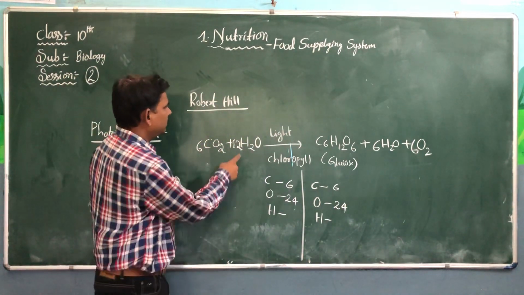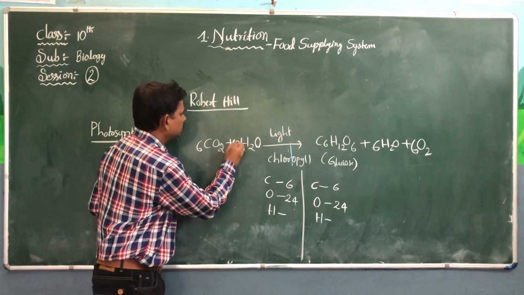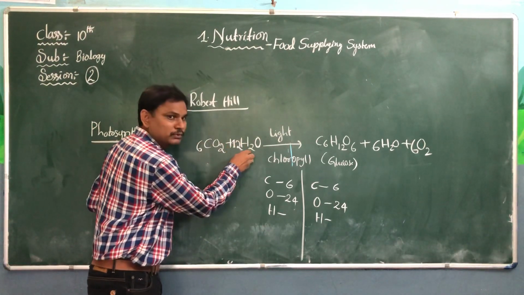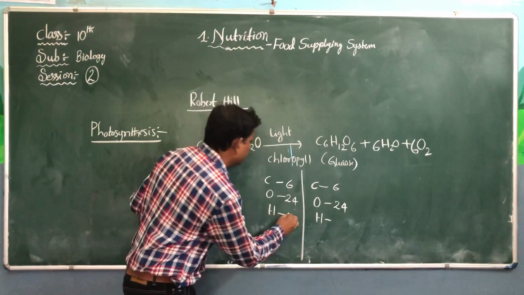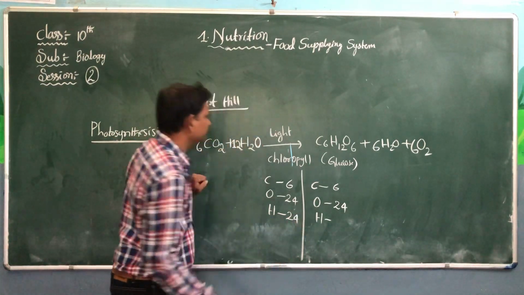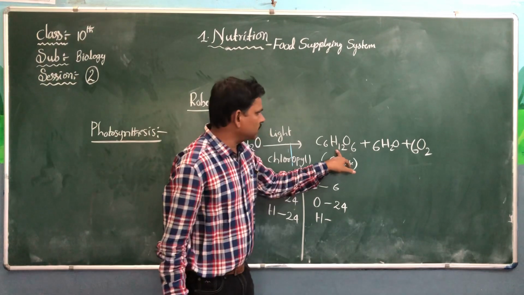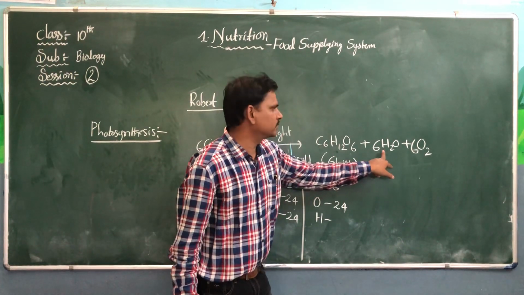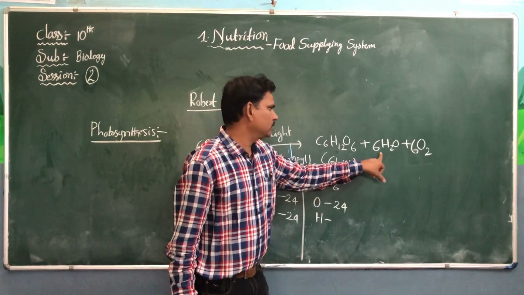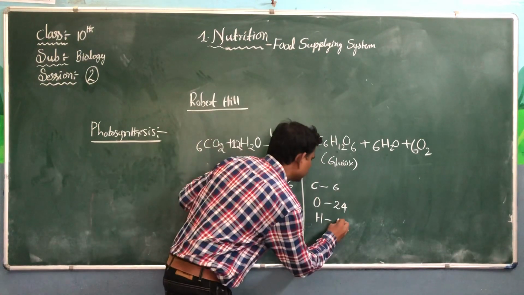Hydrogen: 12 into 2, 24. 12 hydrogens and 6 into 2. 6 2s are 12. 12 plus 12, 24.